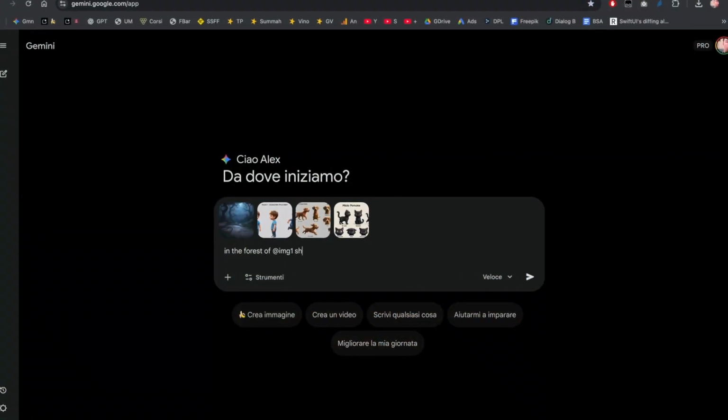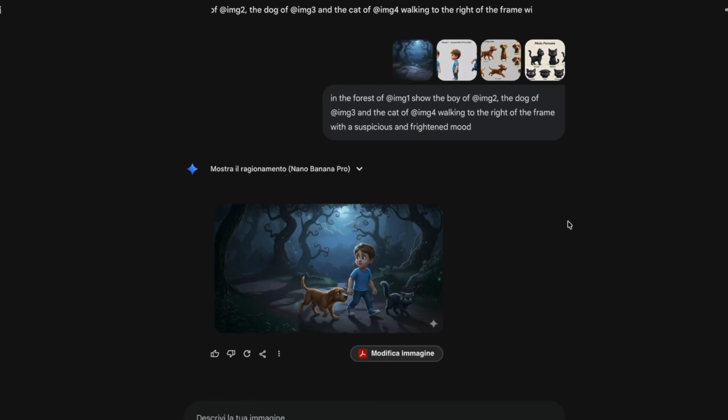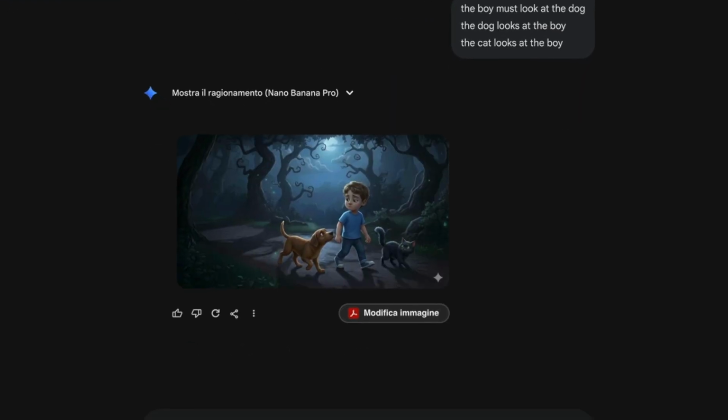To create the storyboard shots, the first image of the video that I used as a reference to create the animation, I still use Nano Banana then and Nano Banana Pro now. I try to guide the creation of this storyboard shot using a lot of text and a lot of description, but sometimes the composition is not the one that I need, and so I used another trick.